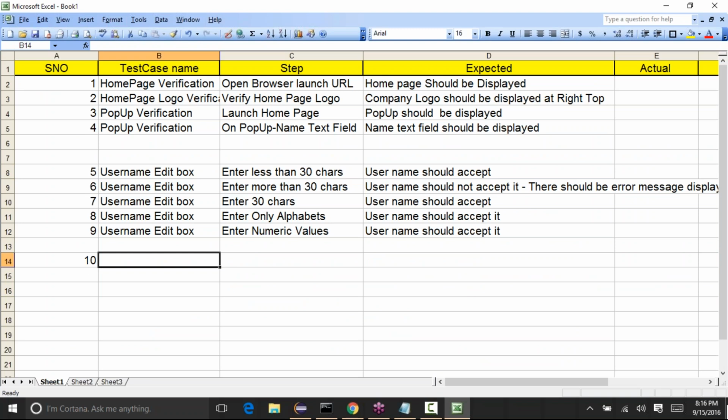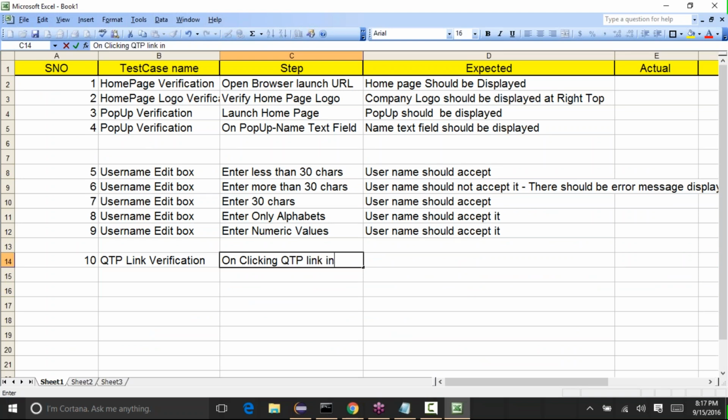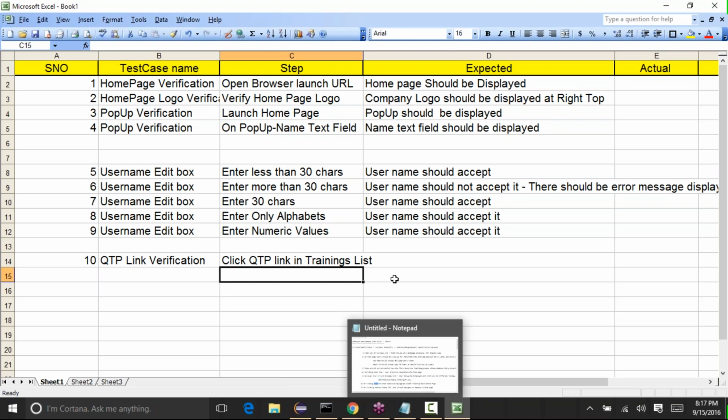Like QTP link verification. The step should not be on clicking, it should be: click QTP link in the training list.